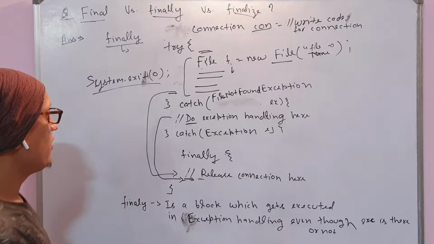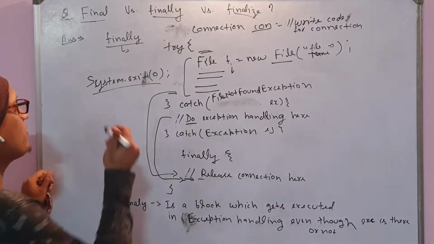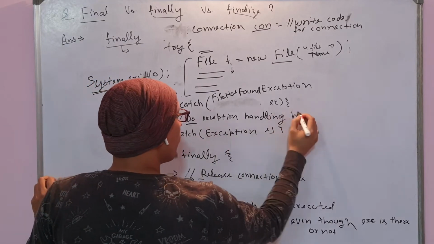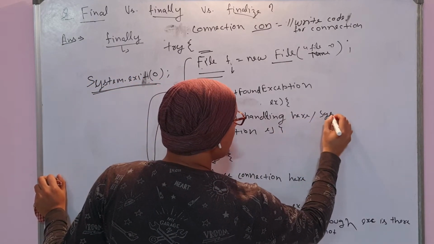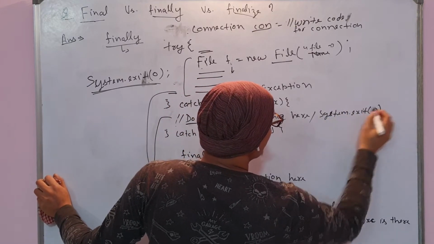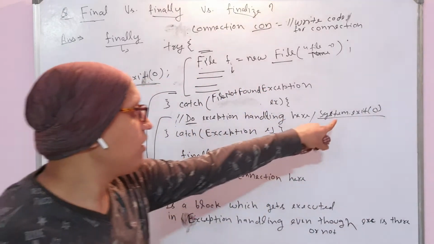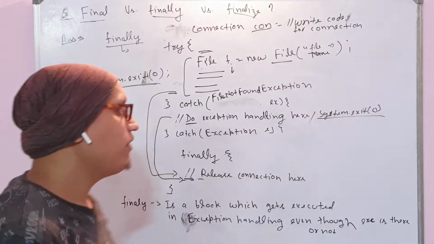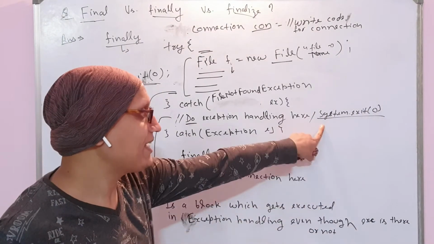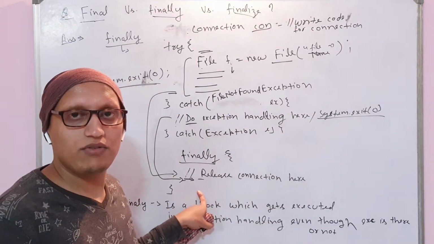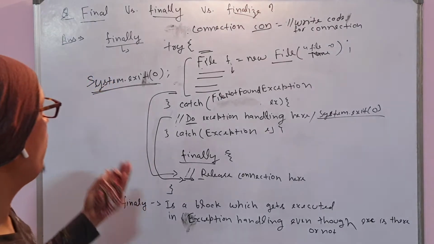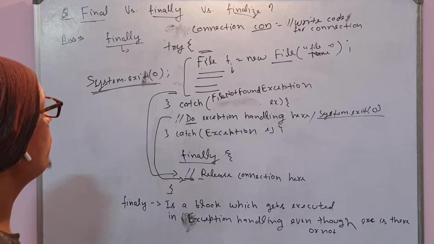There is just one exception: if you have called system.exit, for example in this catch block itself, this command gets you completely out of your program. When the program is not there, what will you do with the finally? So in this case the finally block will not get executed; otherwise it will for sure get executed. So this is all about finally. We'll discuss finalize.